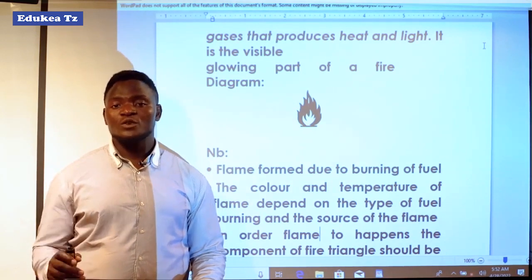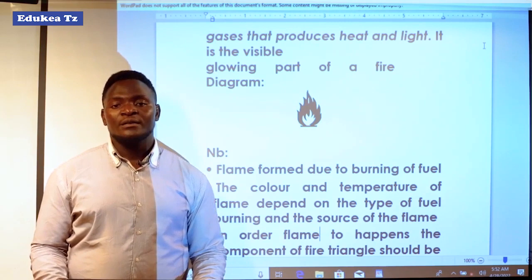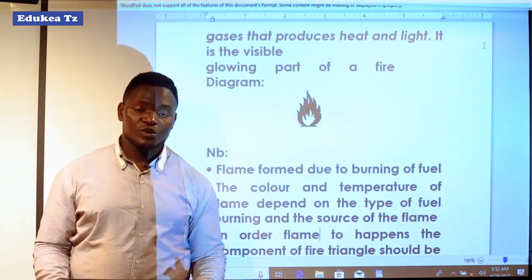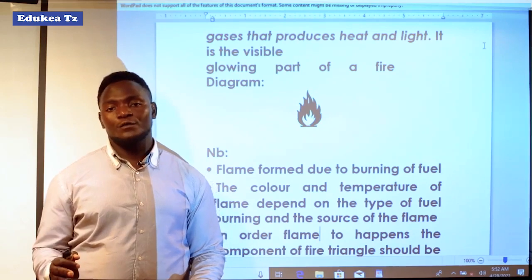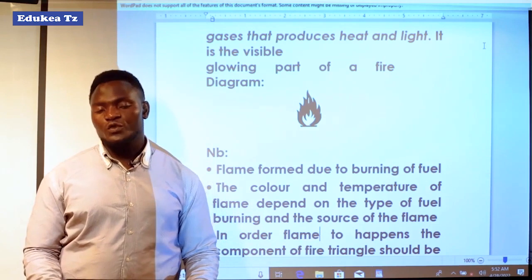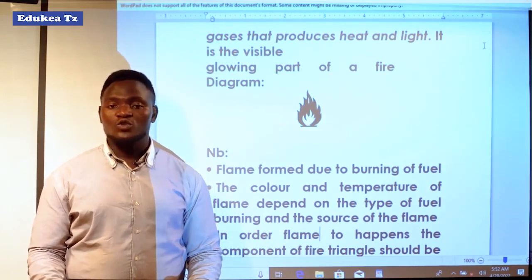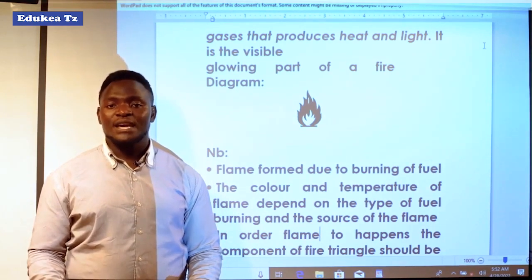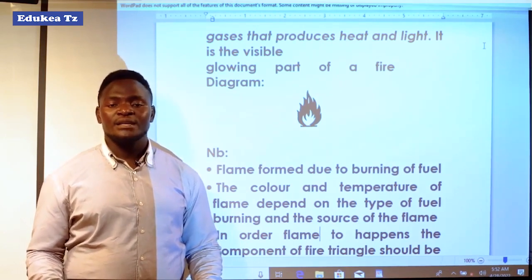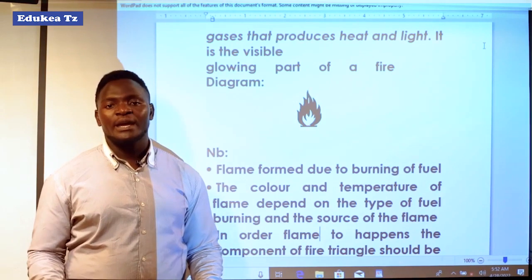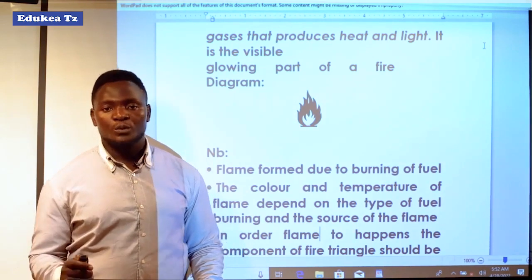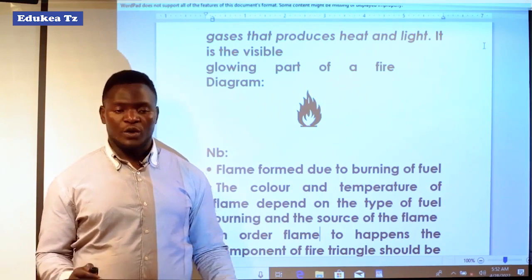So the fire of petrol and the fire of wood are two different things. Also the fire of kerosene, when you compare it with the fire of petrol, they are different because their sources of energy are different, and they are different types of fuel. So the flame appears according to the type of fuel you use to produce your heat or your fire.